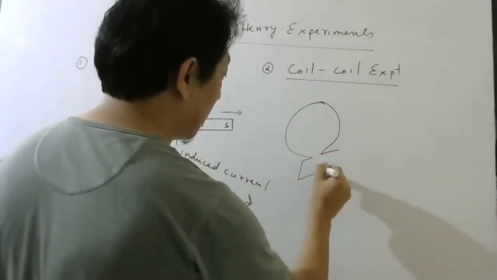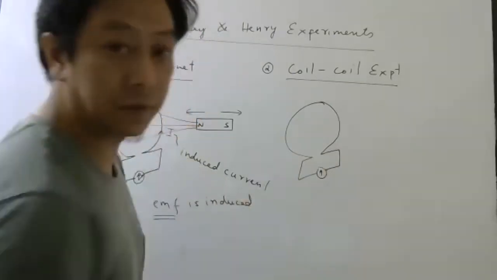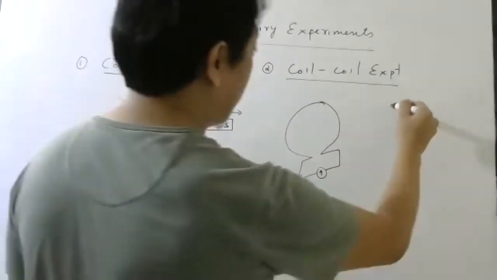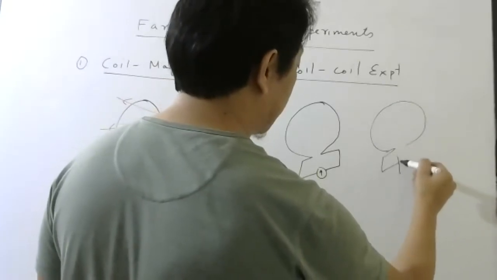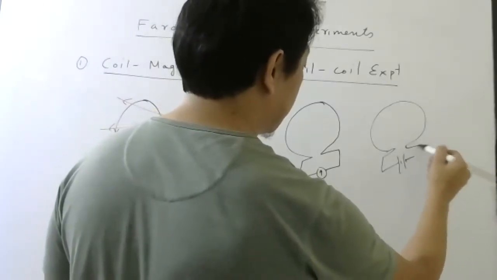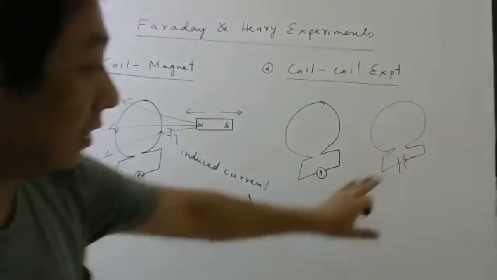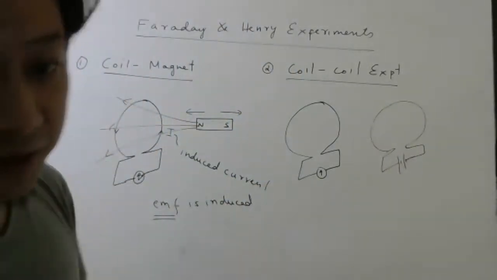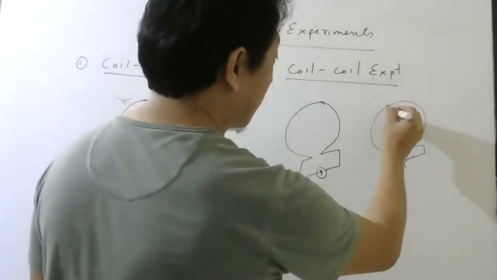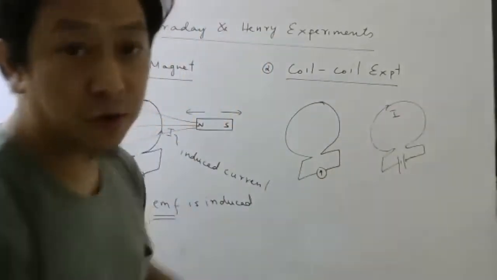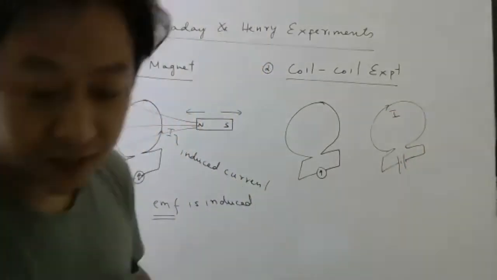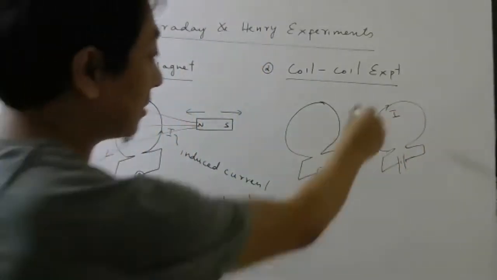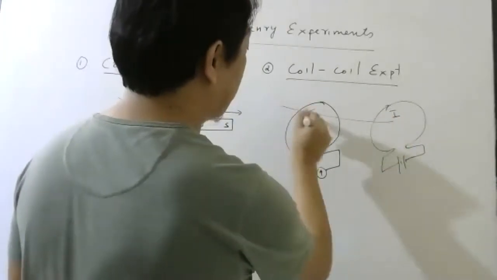has galvanometer, okay, and another coil has a battery. Now battery has a constant EMF, you all know, right? So there will be a constant current that will flow. Constant current will flow here. This is due to this battery. Then you know that this current also will produce magnetic field.